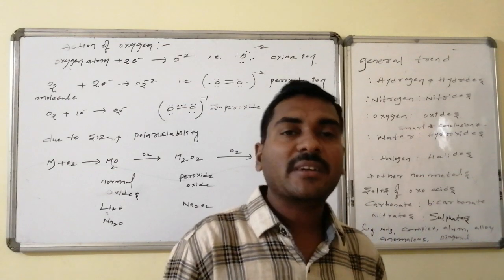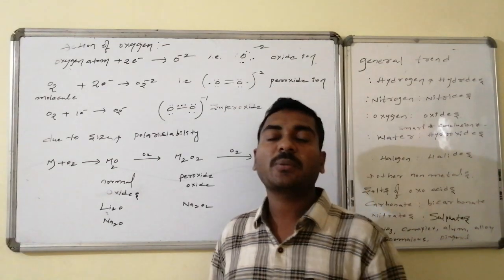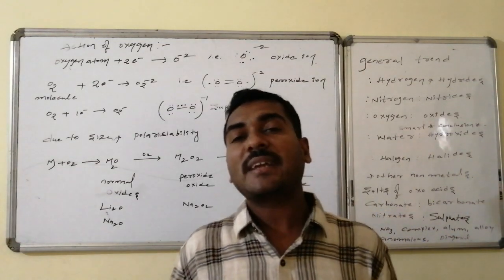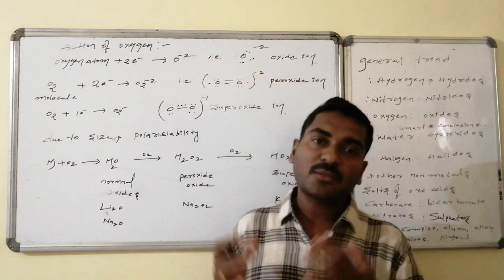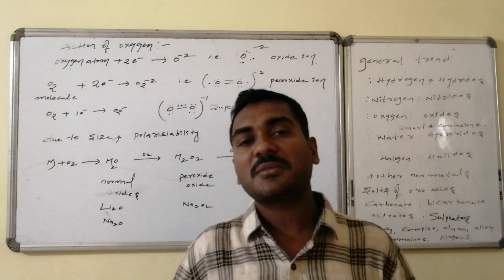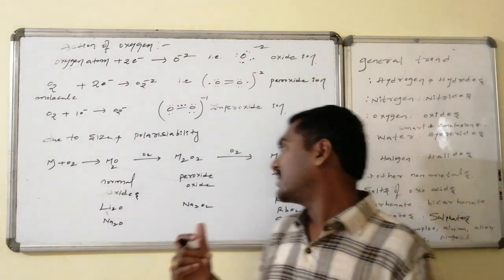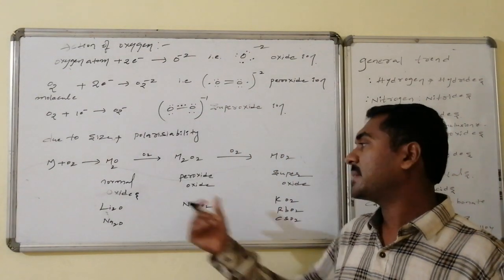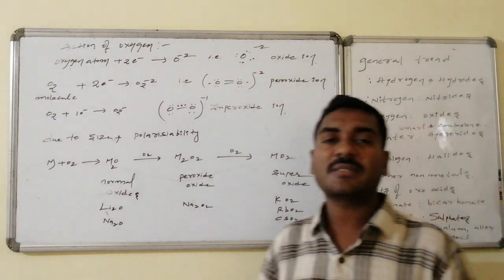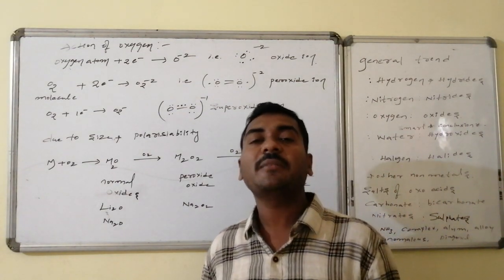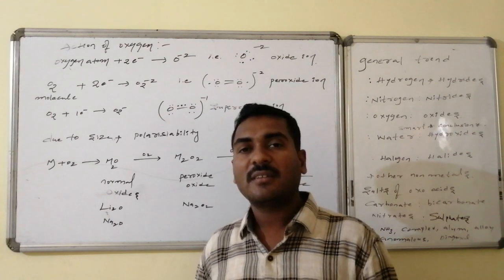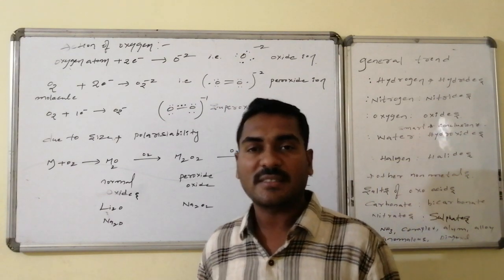Sodium stops at the peroxide stage, with no superoxides. Potassium, rubidium and cesium also form superoxides. We generally do not find these higher alkali metals as monoxides. Thus, these are the different varieties of oxides formed when alkali metals react with a huge excess amount of oxygen.